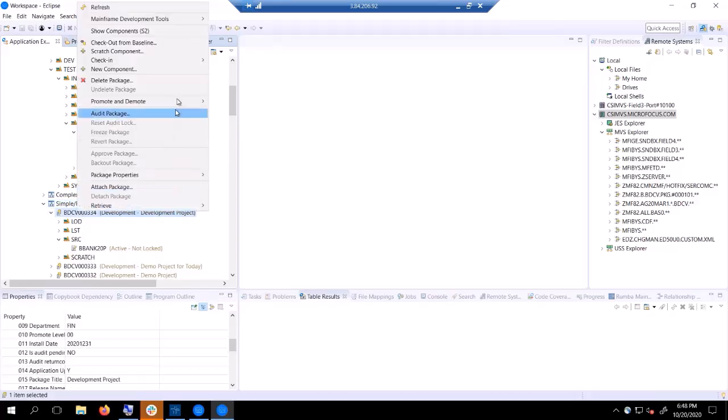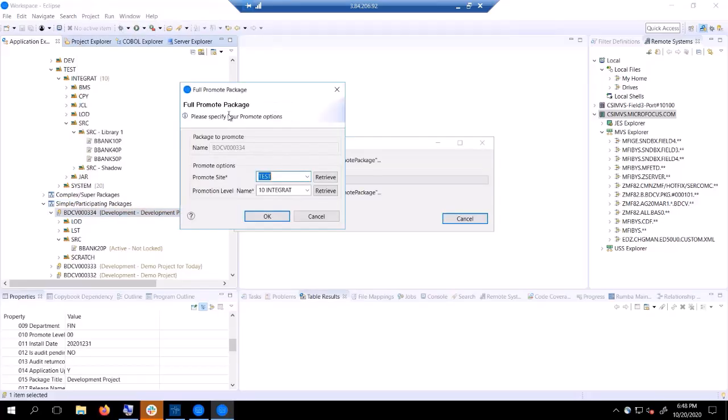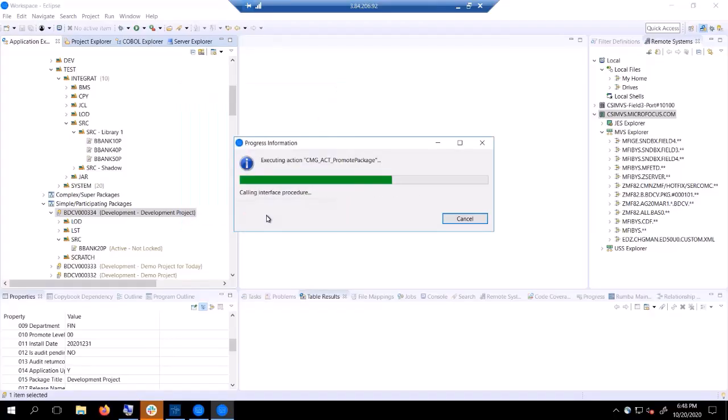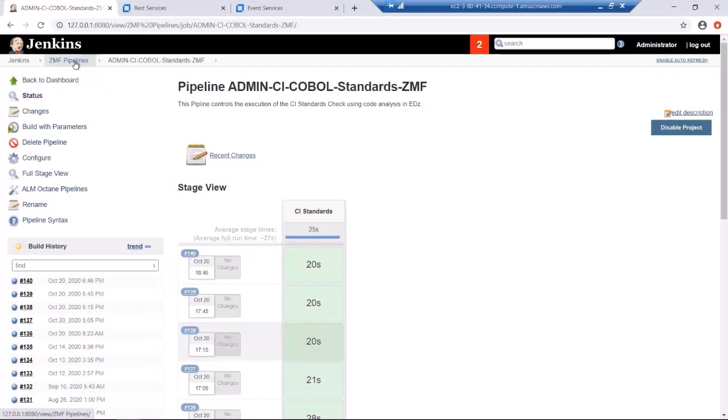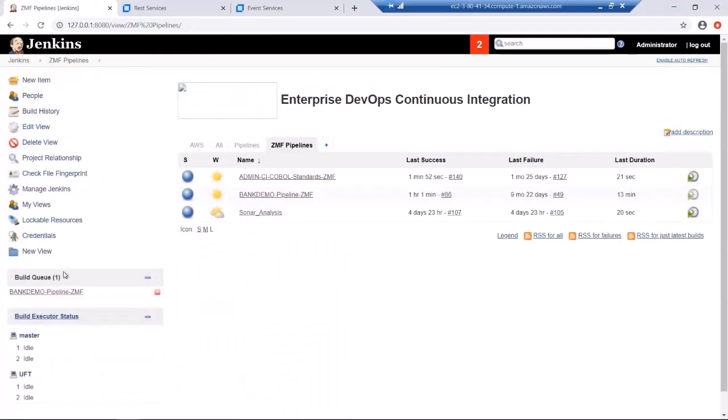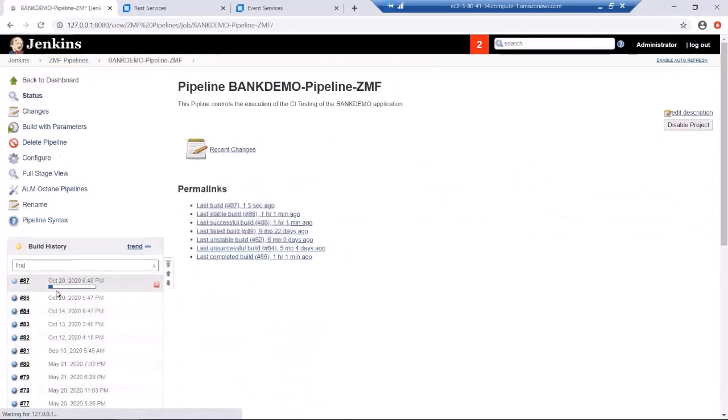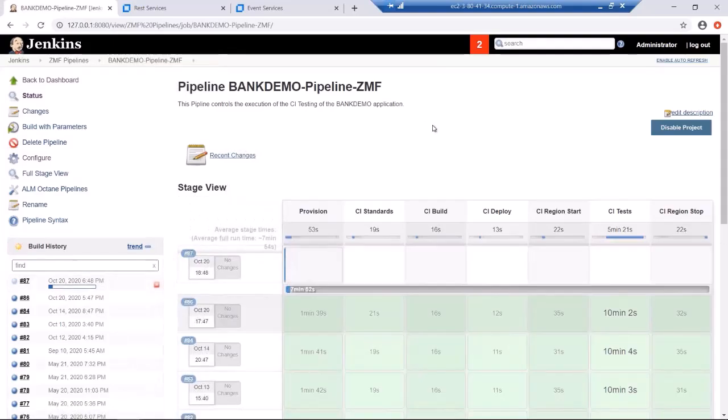So if I right click here and promote that, here we are going to the test site, level 10, integrate. And as you saw before, I'll kick off a pipeline to accomplish that. Now, if I come back over here to my list of pipelines, I'll now see a different pipeline that is invoked. There's a number of stages in this pipeline, and some of those can take some considerable time. I just wanted to have you see this begin its process.